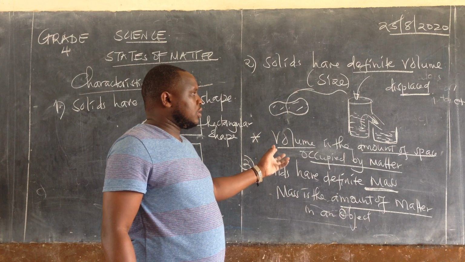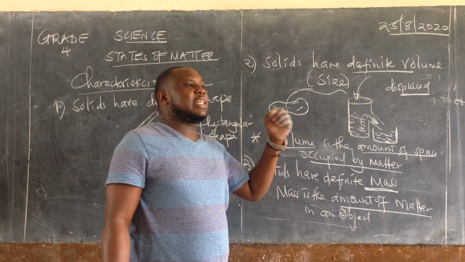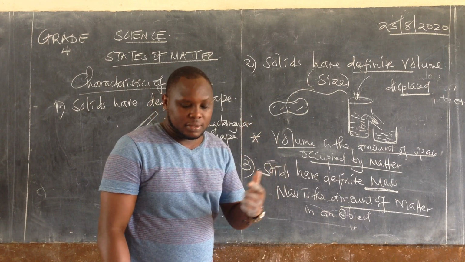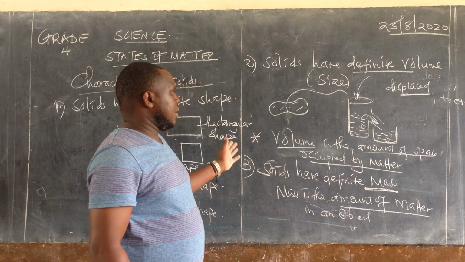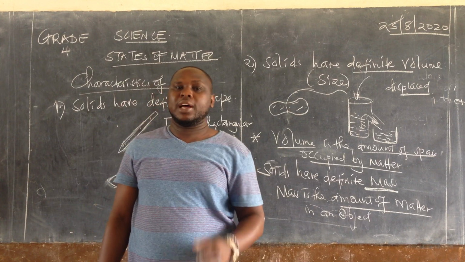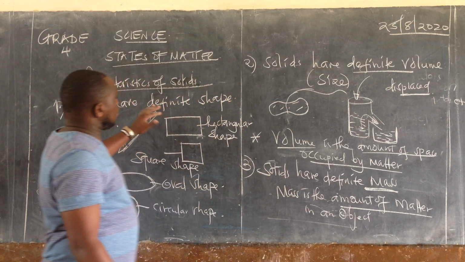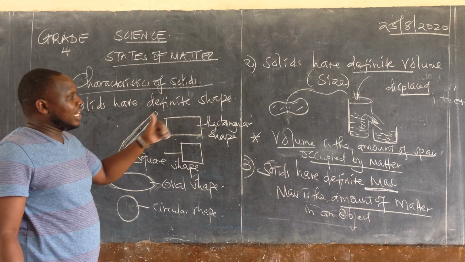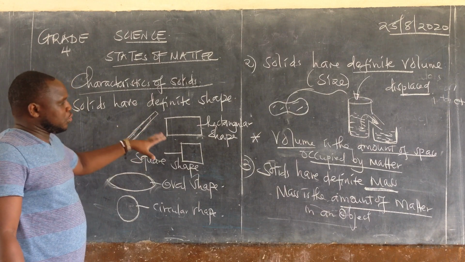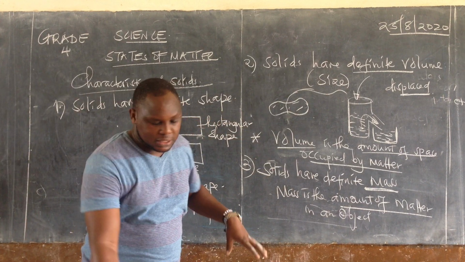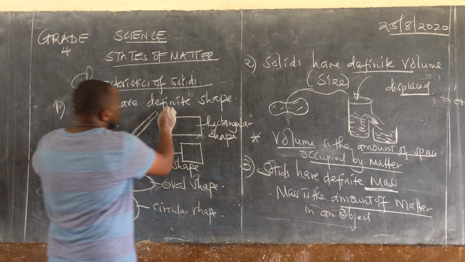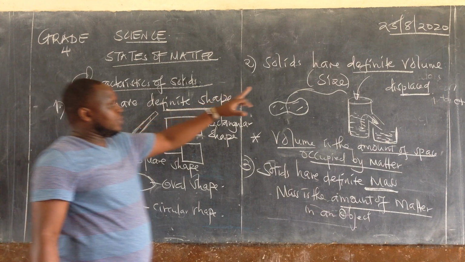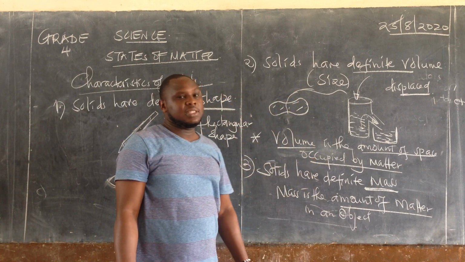The reason I'm stressing on this is because we are going to meet another type of matter, that is liquid, whereby we're going to see it having different characteristics. So until next time, learner, I want to wish you well. Copy these notes well, as you indicate by writing and showing using diagrams of exactly what I have shown you here. So the most important parts to be mastered are those 3. Solids have definite shape, they have definite volume, and then they have definite mass.